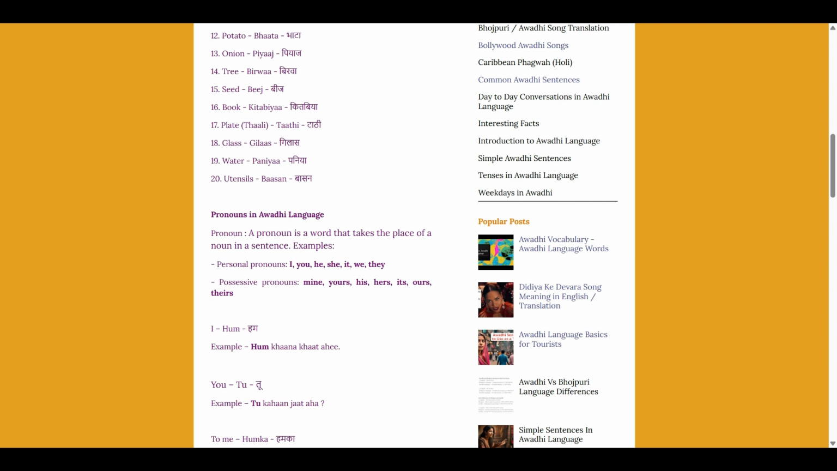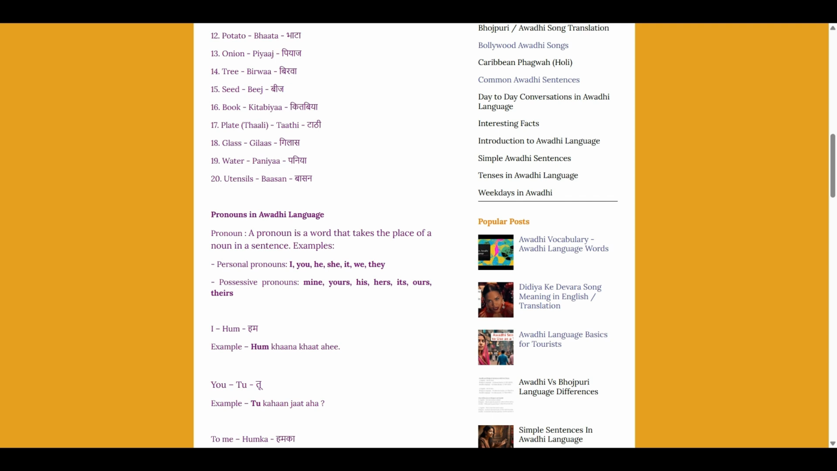Possessive pronouns: mine is हमाय, ये किताब हमाया है. Yours तोहाय, ये किताब तोहाया है. His is okay. Hers is also okay. जैसे ये किताब ओकया है. So it can be male or female. ये किताब ओकया है.